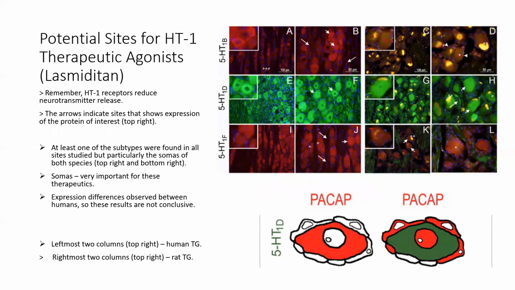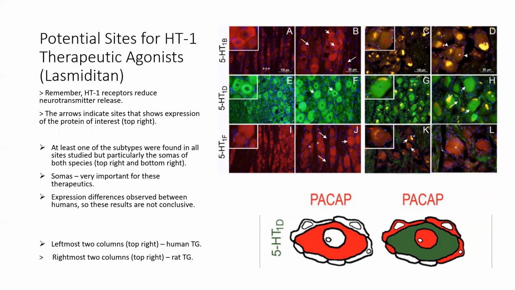So now, what about potential sites for 5-hydroxytryptamine-1 therapeutics, such as triptans and lasmiditan? Remember, 5-HT1 receptors reduce neurotransmitter release when activated. Triptans target 5-HT1 receptors and agonize them, reducing this release.